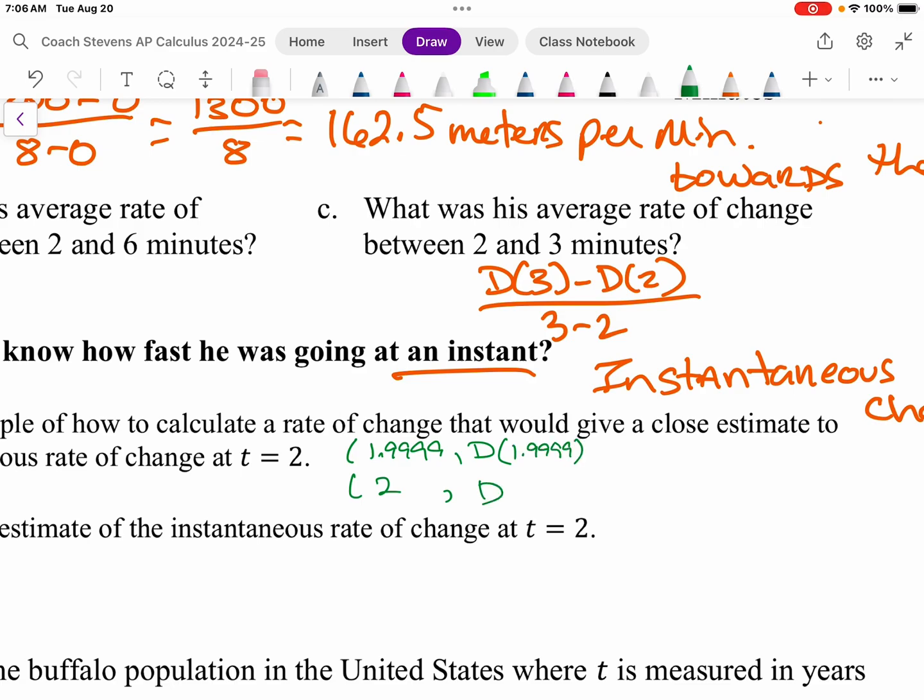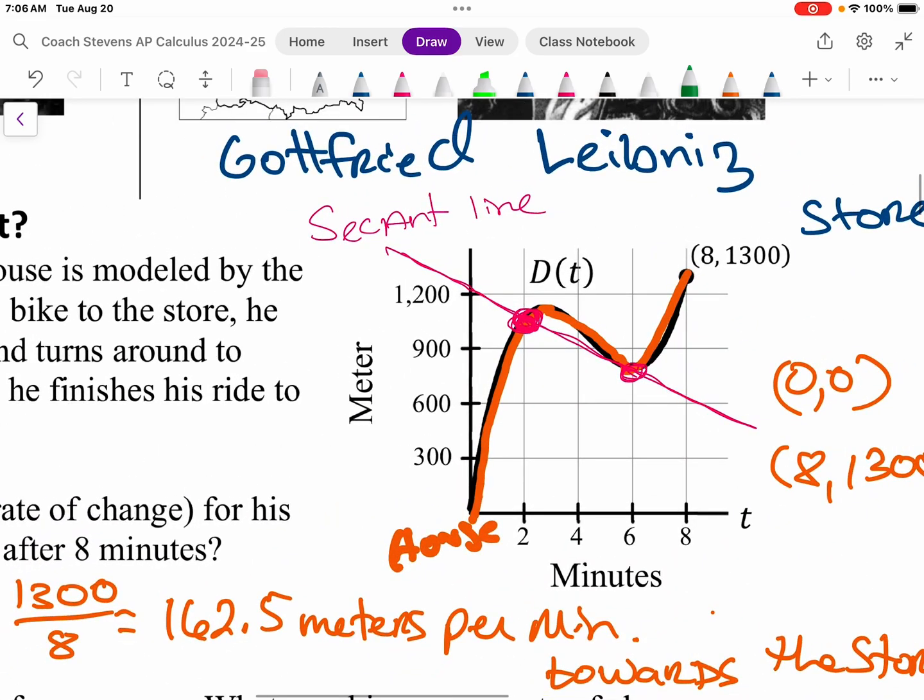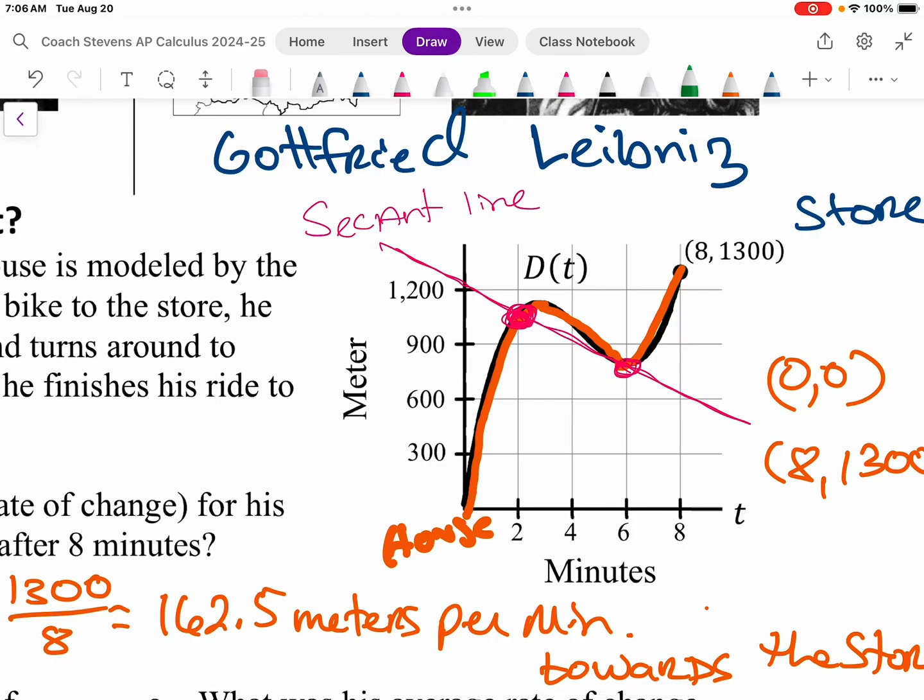And that's going to put us two places on this graph, but they're going to be super close together. And so with that in mind, as we draw the line between those two ordered pairs, it no longer becomes a secant line. Because they are so close together, they almost look like the exact same point, that line ends up being called what's called the tangent line.